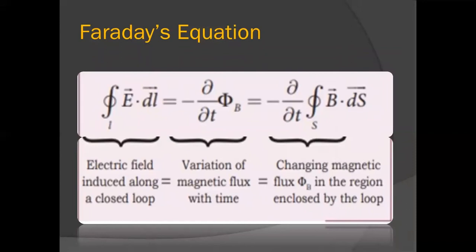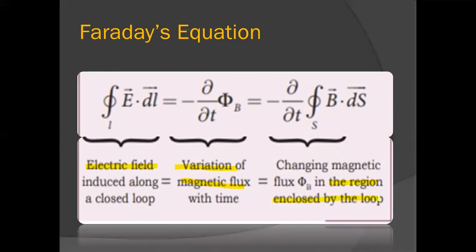So according to Faraday's equation, the electric field is produced due to the change in the magnetic flux. And this change in magnetic flux happens in a region enclosed by the loop.